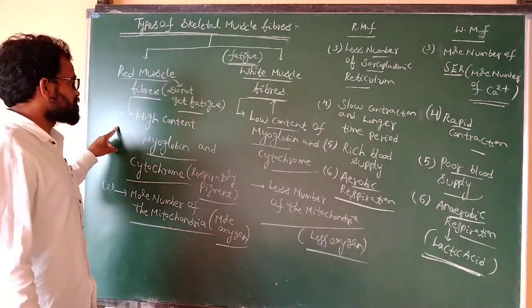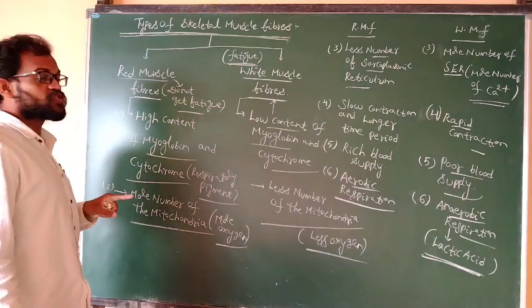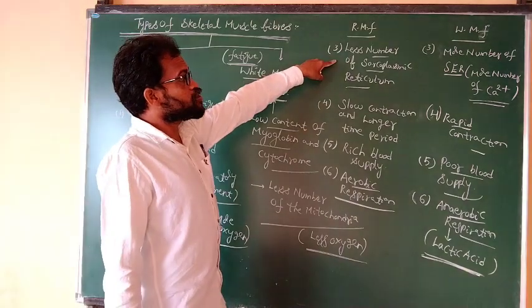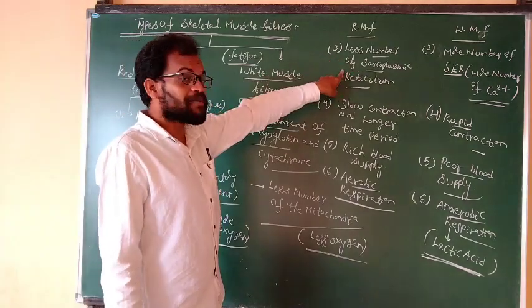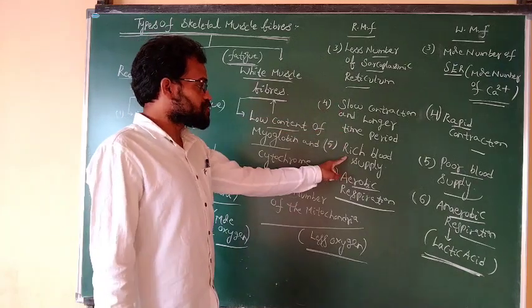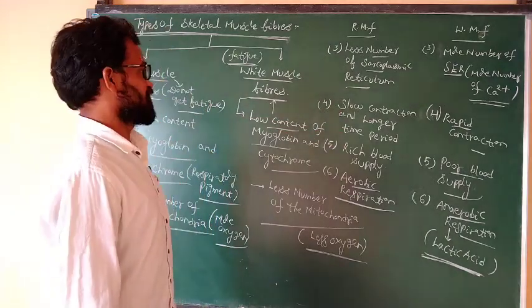The red muscle fibers have a high content of myoglobin and cytochrome pigment, and also more mitochondria, fewer sarcoplasmic reticulum, and fewer calcium ions. They show slow contraction for a longer period, with rich blood supply and aerobic respiration.